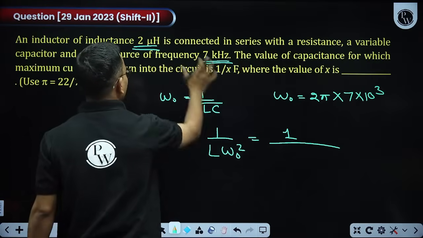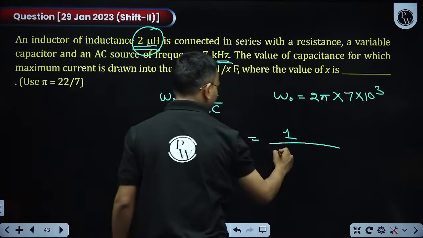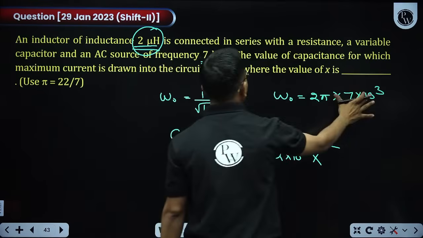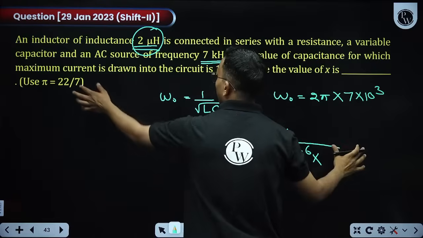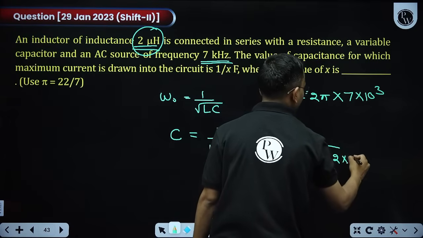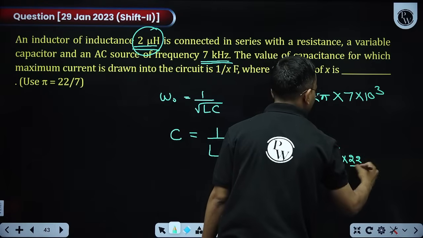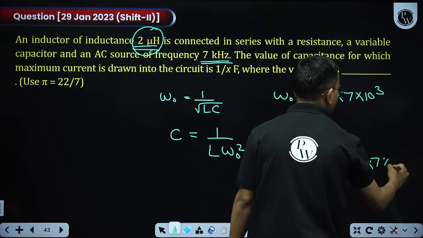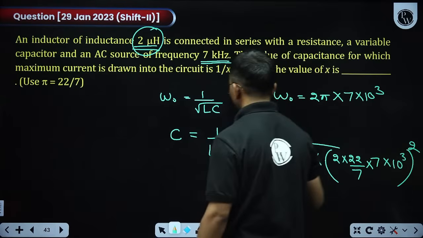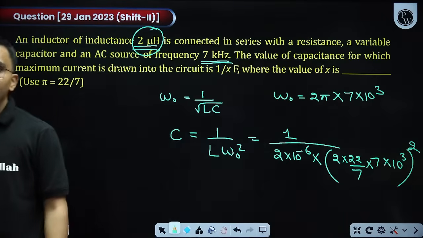Now students, put the value. This is 2 microhenry. Put it as 2 into 10 to the power minus 6 into omega naught square. So this square you will do. Pi you have to take as 22 by 7. So this is 2 into 22 by 7 into 7 into 10 to the power 3 whole square. Now you can do the calculations and easily find the value of C.